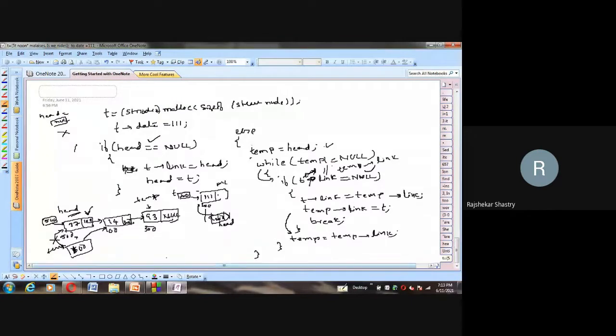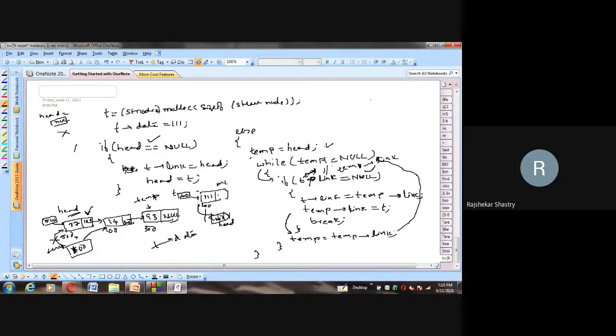Now after reaching the second node, control will go back to the beginning of the while. This is nothing but incrementation, while incrementation. This statement tells us that we are incrementing. So after incrementing we come here. While temp is not equal to null, right now temp is what? Anybody? Temp is 100. Don't say the data. Unless and until I say some pointer arrow data, we never refer to data here. We always talk about pointers. So temp is 100 this time.